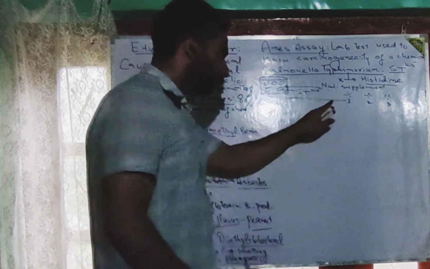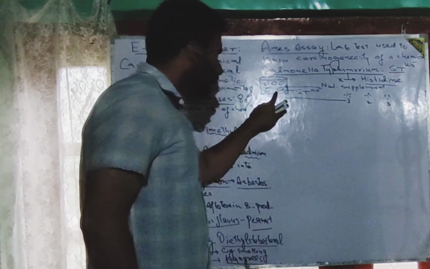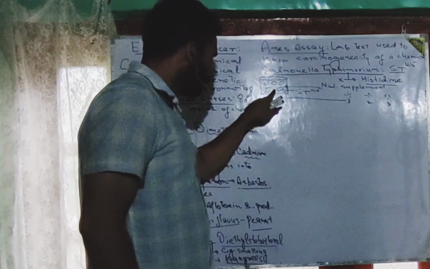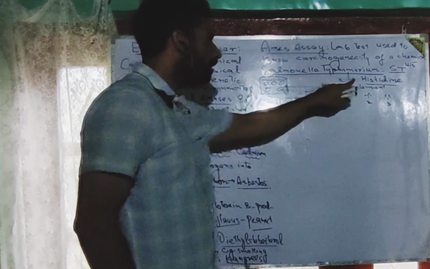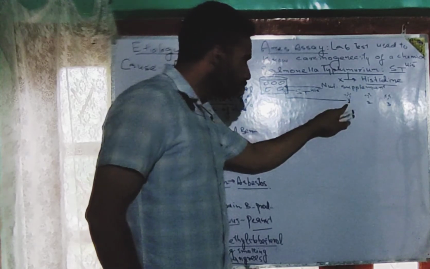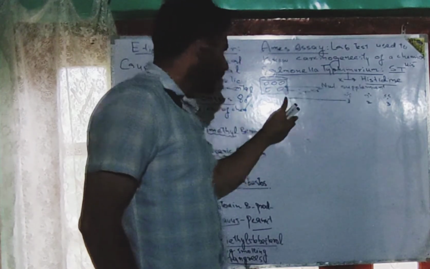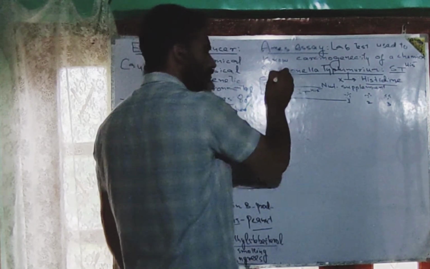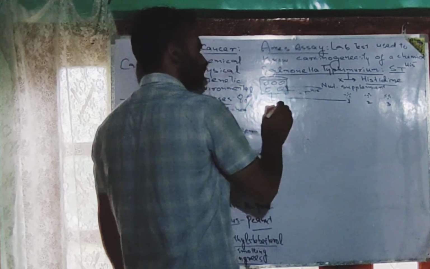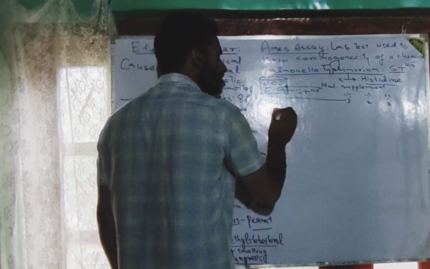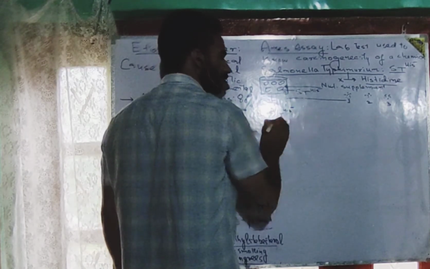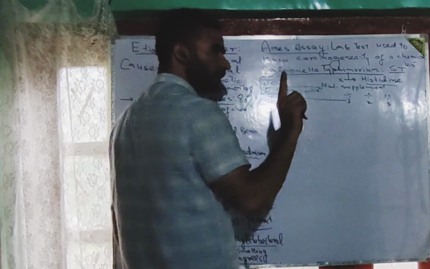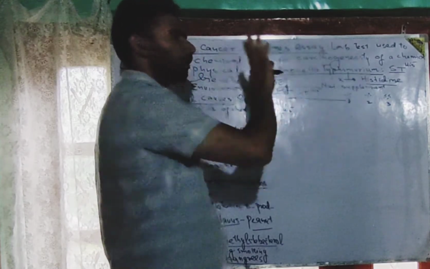Okay, you have put this chemical in the nutritional bar to culture this Salmonella typhimurium. Since you know that Salmonella typhimurium does not have the ability to synthesize what? Histidine. When you have used this chemical but not histidine, and after culturing these bacterial strains for one generation or the next generation, you see that all the strains are histidine negative. It means that this very chemical is not carcinogenic.